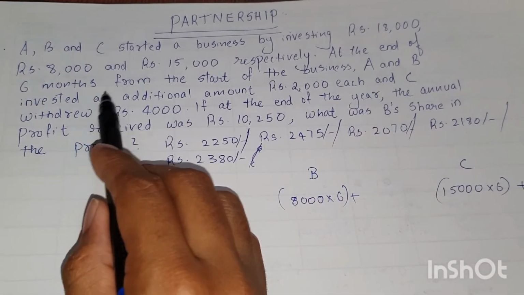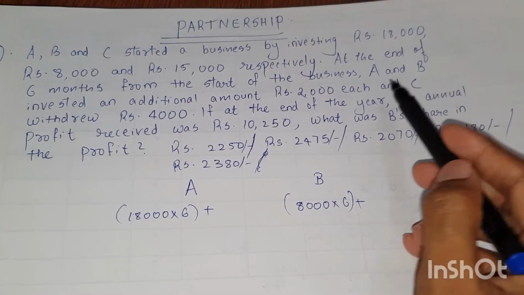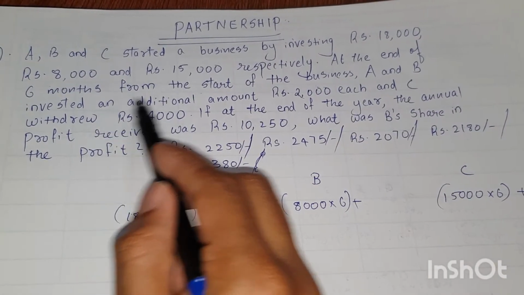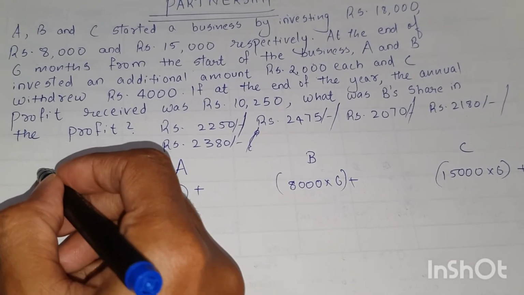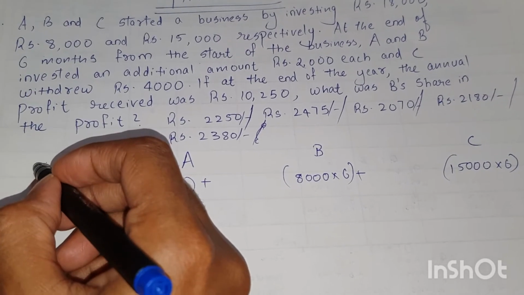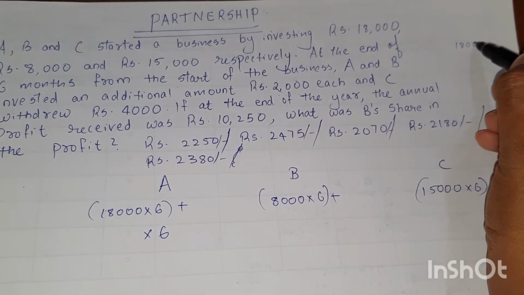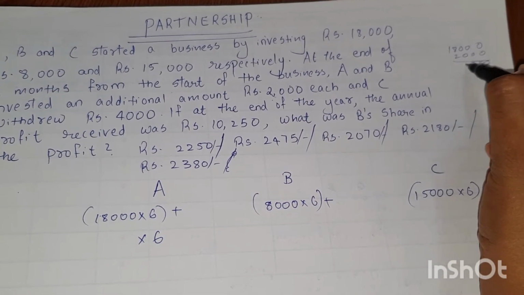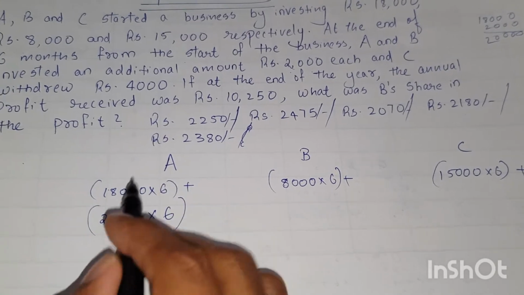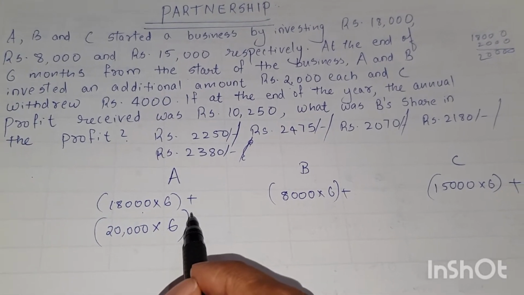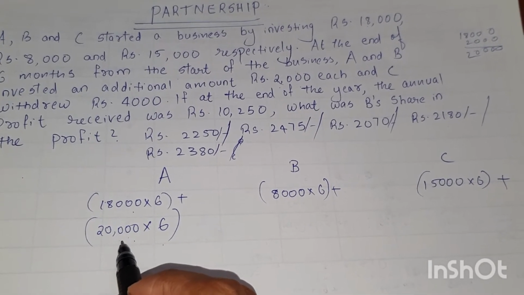Now read the next sentence. At the end of 6 months from the start of the business, the remaining 6 months are there, right? For that remaining 6 months, A and B invested an additional amount of rupees 2,000 each. That means for the rest 6 months A invested 18,000 plus an additional 2,000, that is 20,000. Understood? For the first 6 months A invested 18,000, and for the rest 6 months A invested 20,000.